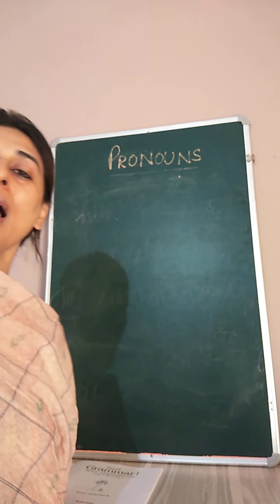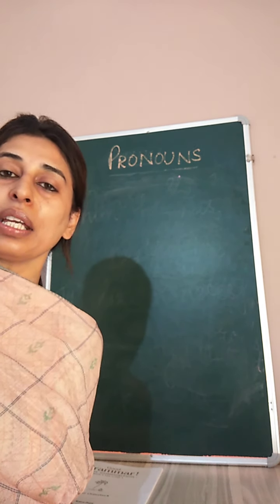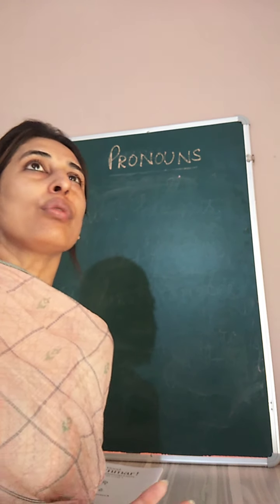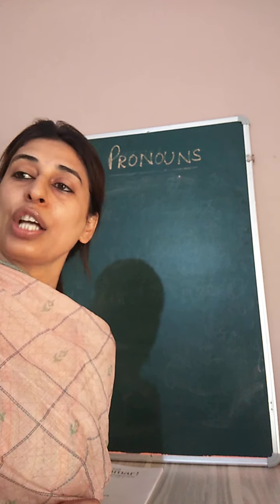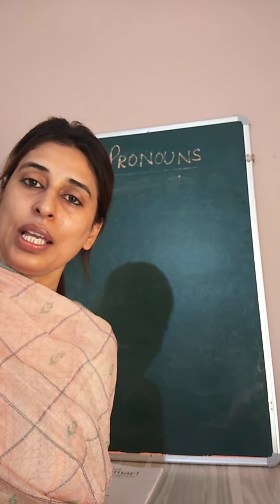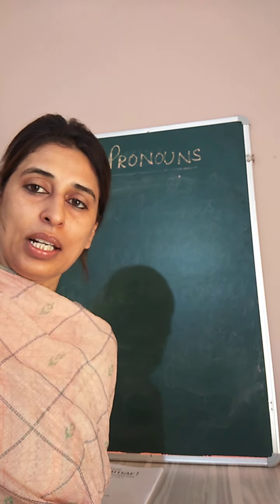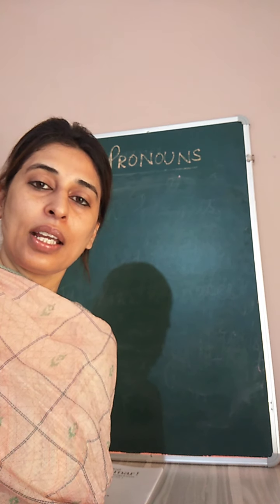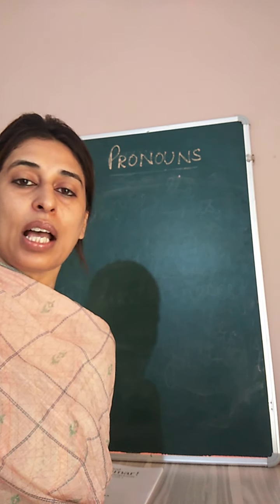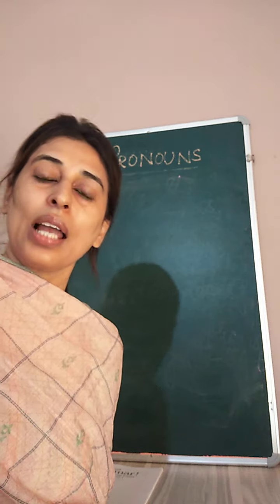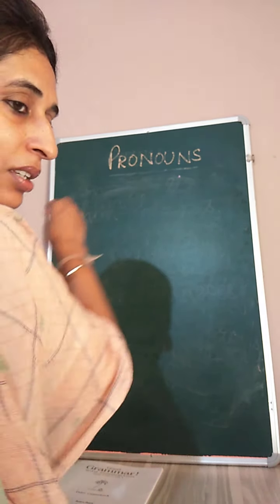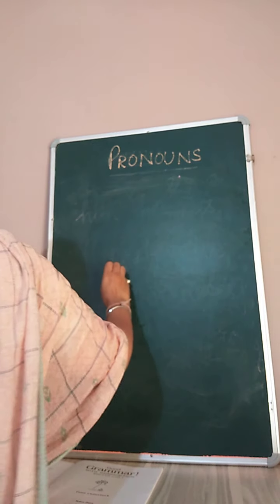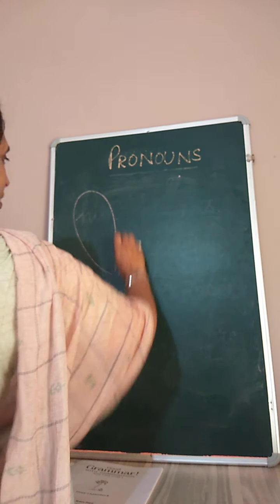Can you tell me how to divide it into different categories? Will you come to know where to use he, for whom to use he, where to use it, where to use they? Try to give me an answer. Okay, I'll explain how you can do it. For easy understanding, divide it into three parts. We'll make the petals of a flower.